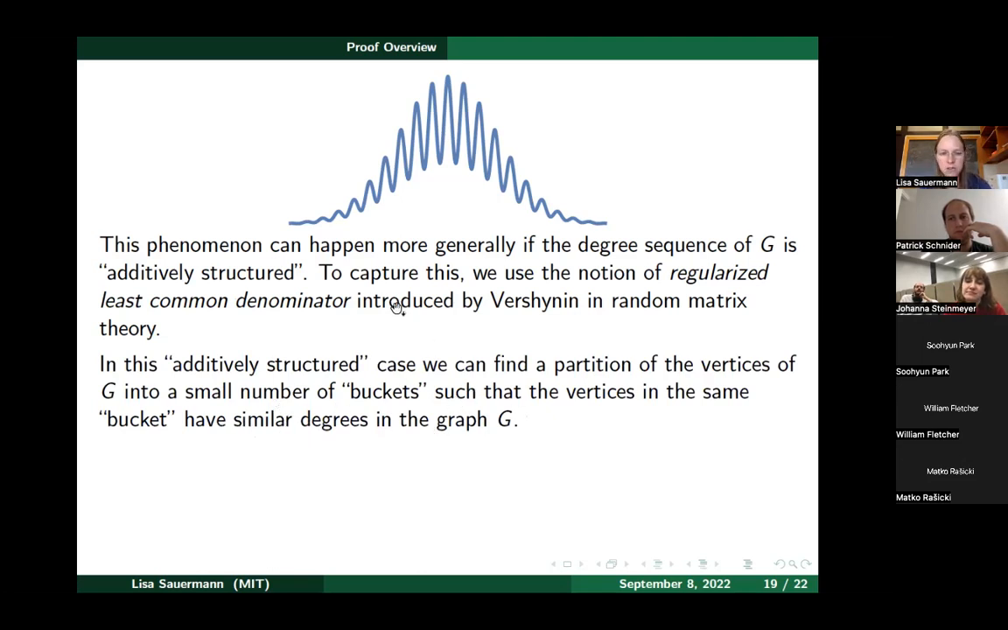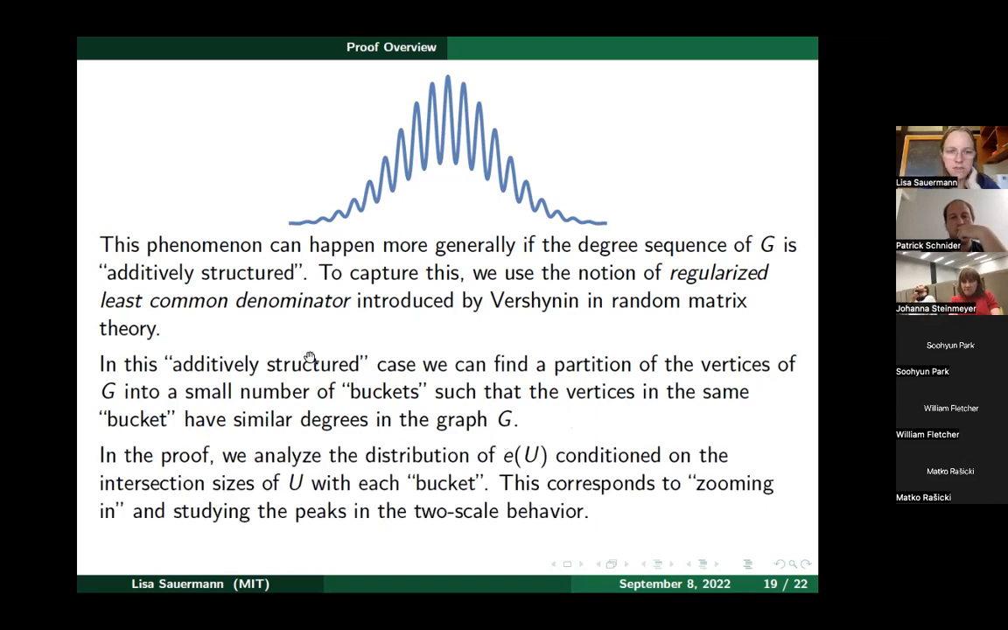So I won't tell you what this regularized least common denominator is and what our notion of additively structured is, but as a corollary of this definition of additively structured, you can show that you can partition the vertex set of G into a small number of sets. So let's think of these sets as buckets. So we are partitioning the vertices into buckets. So the vertices in the same bucket have similar degrees. So the degrees are not far apart for vertices in the same bucket.